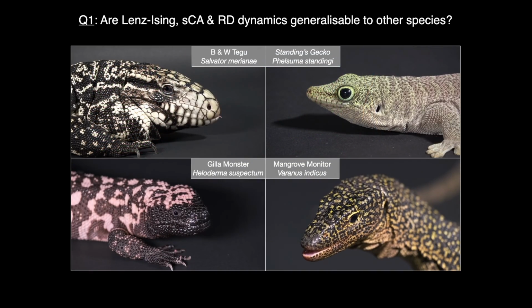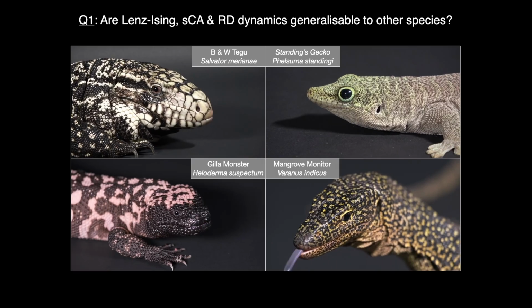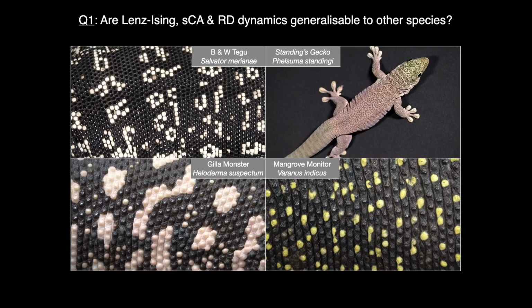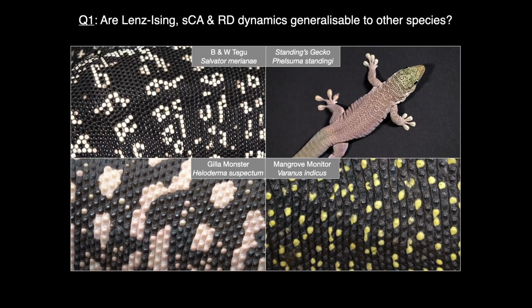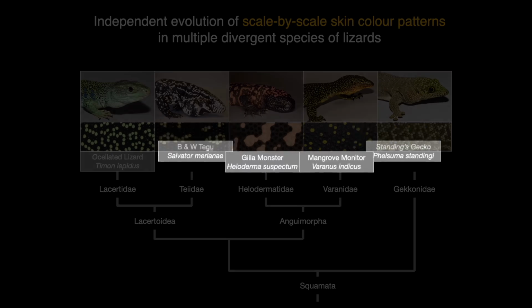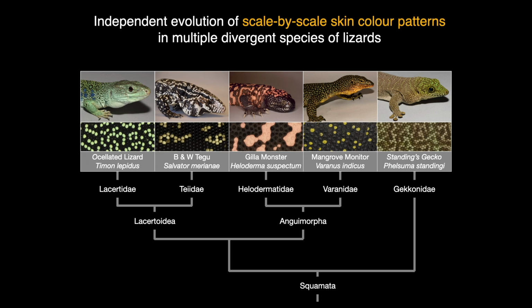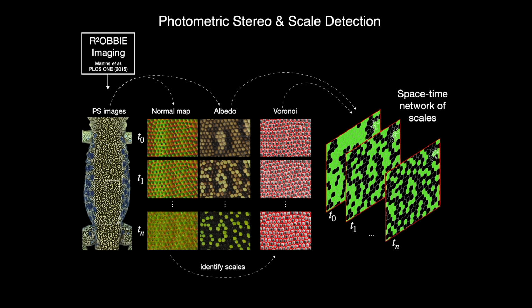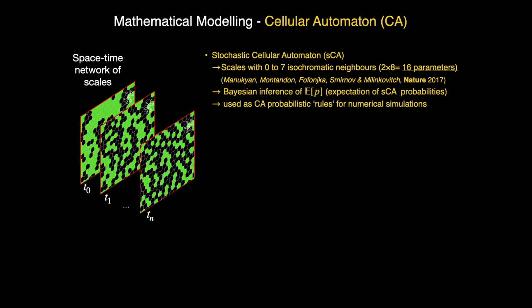However, can we generalize these dynamics to other species? To answer this question, we investigate 4 additional divergent species that independently evolved CA dynamics: the black and white tegu, the Gila monster, the mangrove monitor, and the Standing's day gecko. In several individuals of each species, we match scales across time points and produce a space-time network of scales, which is then used to optimize parameters.